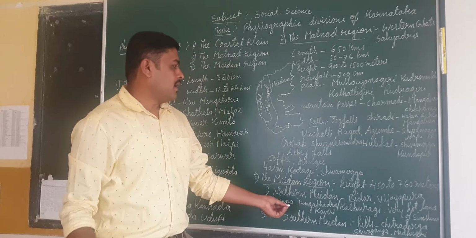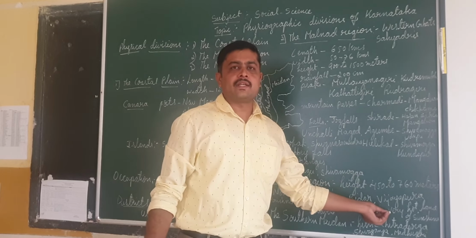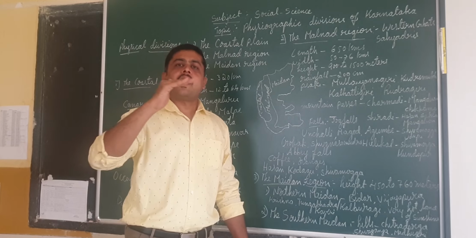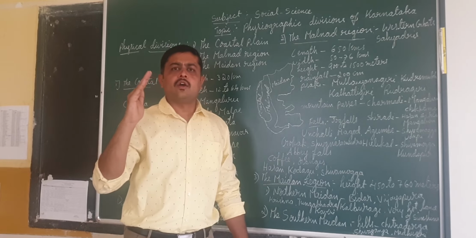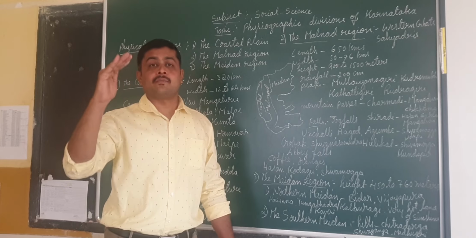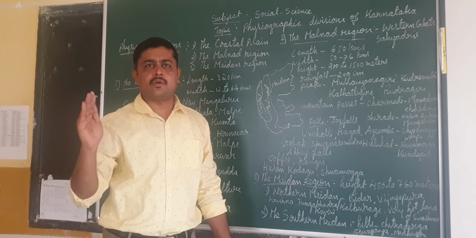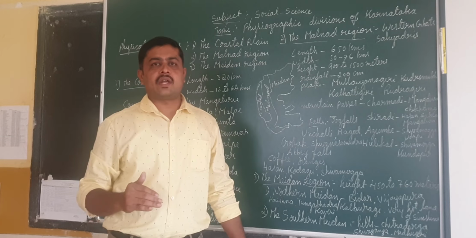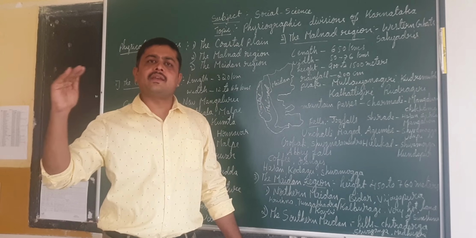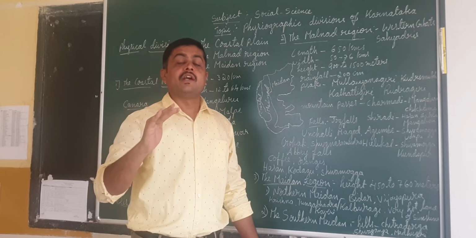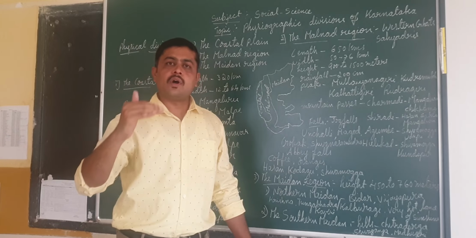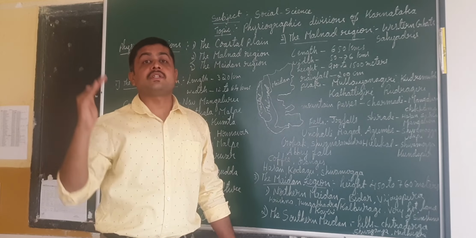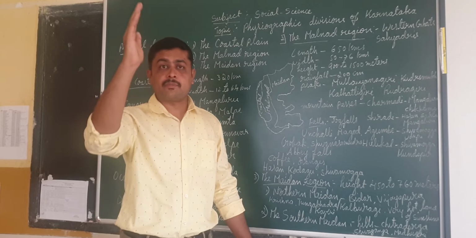Okay, and here these are very important places. They are very famous for their relief features also. And here the temperature will be more during summer and all. It will be very hot all the time. That's why this area is called the land of sunshine, because the temperature will be high any time. In summer especially we cannot tolerate it. The people who are living in the southern region cannot survive up to a week in the northern part. That much temperature will be there. We cannot adjust ourselves to that particular environment.